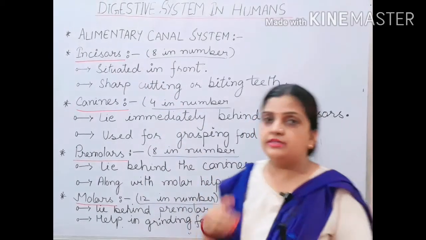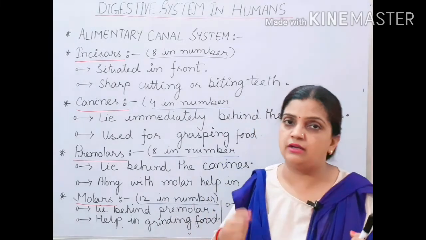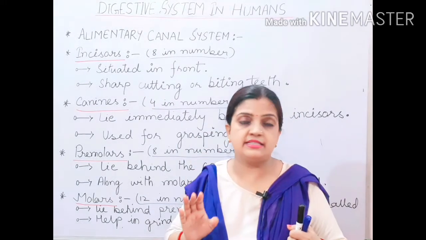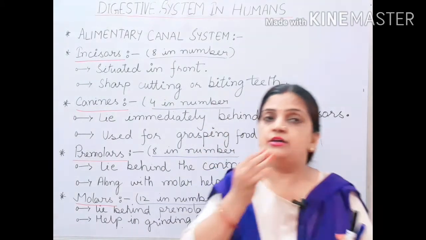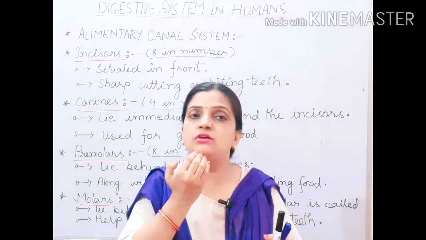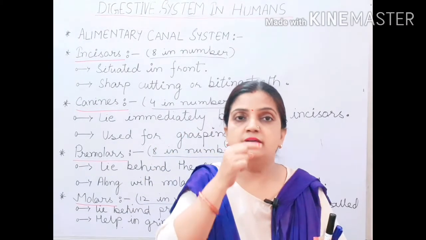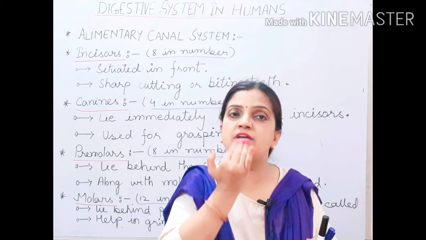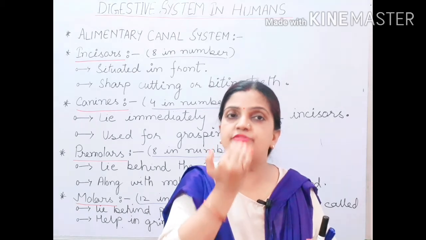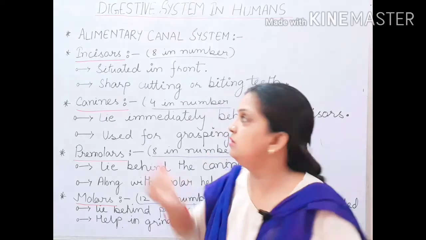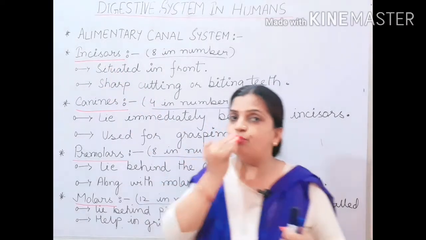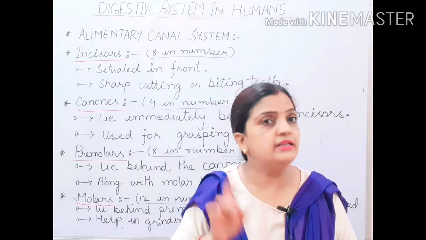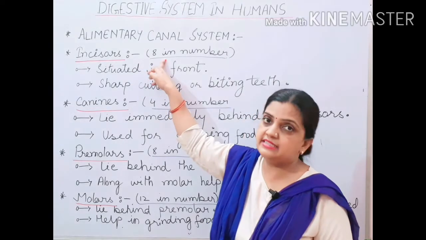Now children, first let us know in what numbers they are located. Incisors are 8 in number. Now where are these 8? We have teeth on the upper jaw and also the lower jaw. In front, 4 teeth are located on the upper jaw and 4 teeth on the lower jaw. These 4 teeth in front of the upper and lower jaw are your incisors. So 4 on the top and 4 at the bottom, 4 plus 4 makes 8. So incisors are 8 in number.